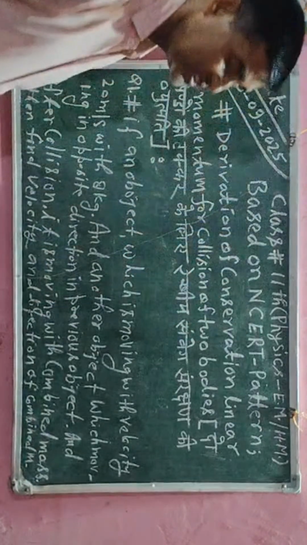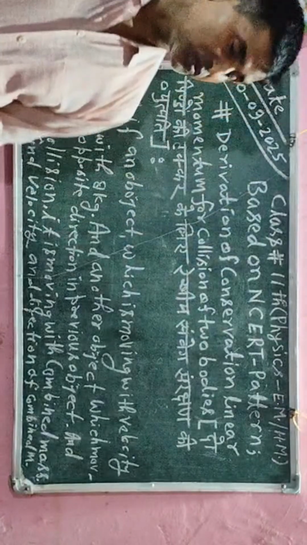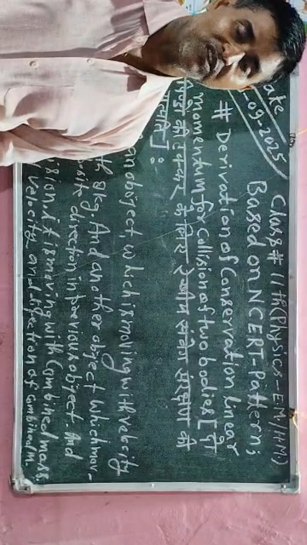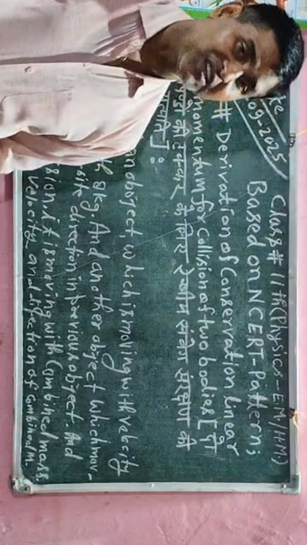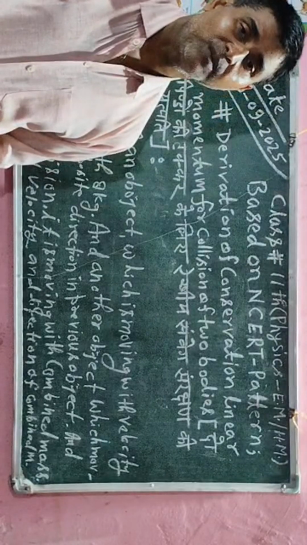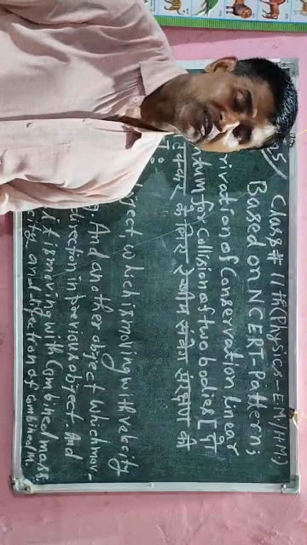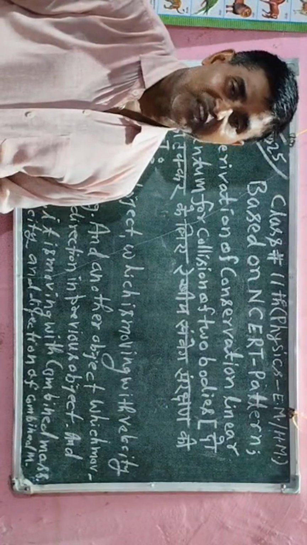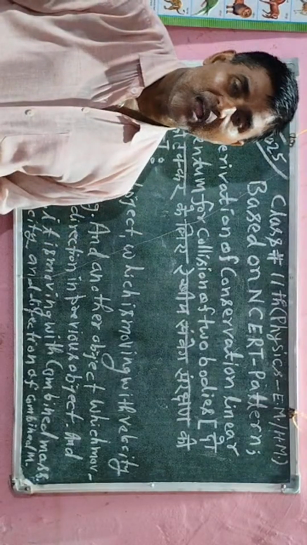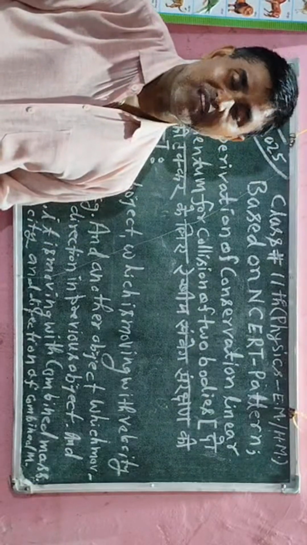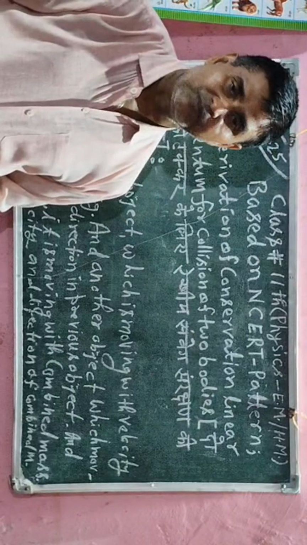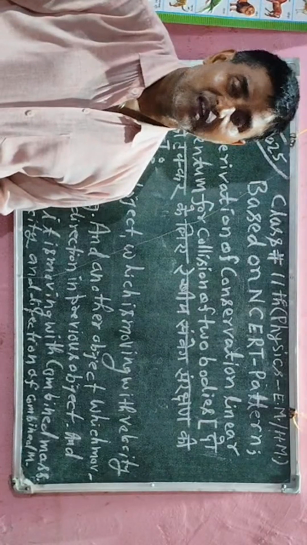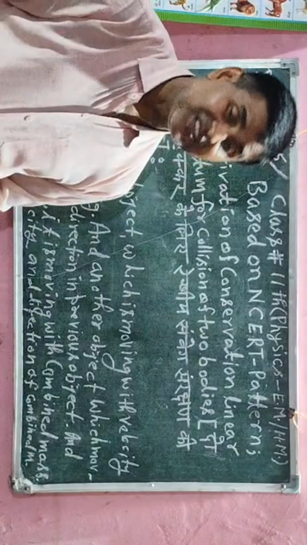Okay, so this is the required question, and in this question we have to use the concept of linear momentum, because for both objects we have to calculate the sum of the momentum before the collision and after the collision. One object is available and the other object is also available. We have to find the velocity of the combined mass and also the direction of the combined mass. Okay, so this is the required concept.